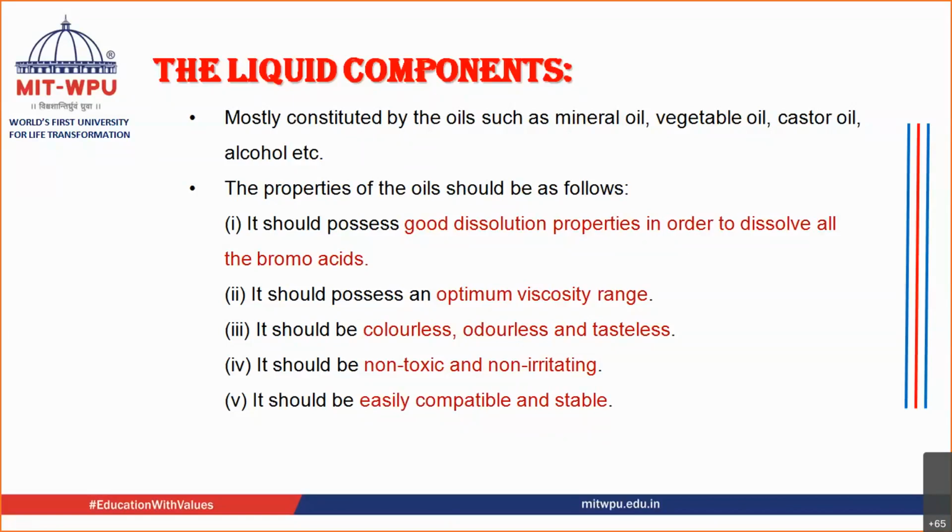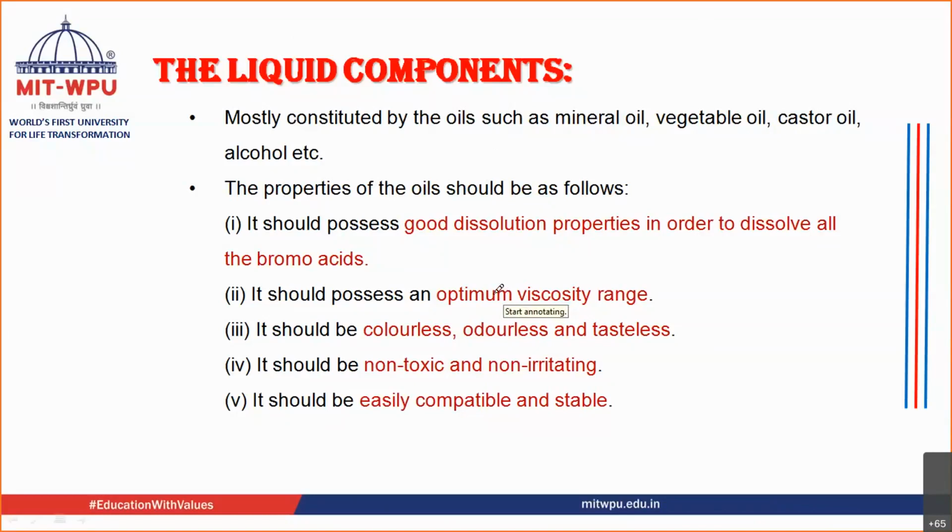The next ingredient that is added is the liquid component. What does the liquid component consist of? The liquid component mostly consists of oil. The oils that are used are mineral oils, vegetable oil, castor oil, or alcohols. Now what are the properties required from this oil?